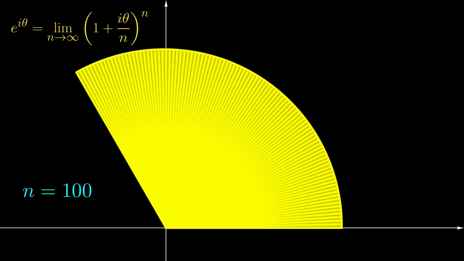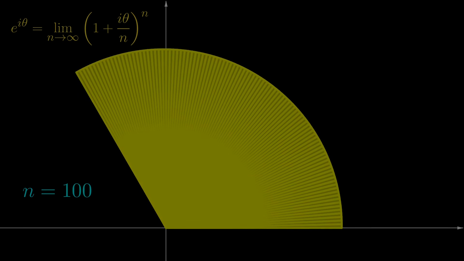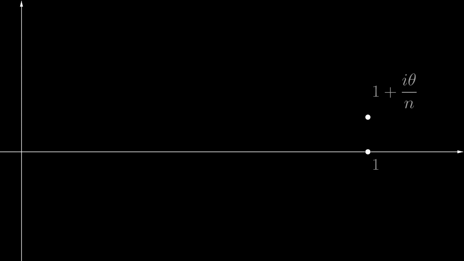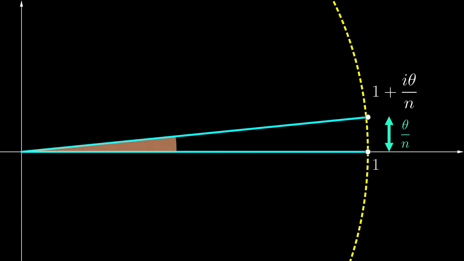But how do we explain this phenomenon? Well, let's focus on a very tiny bit of the picture before we draw the triangles. Let's add a part of the unit circle. While this point is not exactly on the unit circle, it will be closer and closer when n increases. Since the distance here is theta over n, the angle subtended, by definition of radians, would also be theta over n.